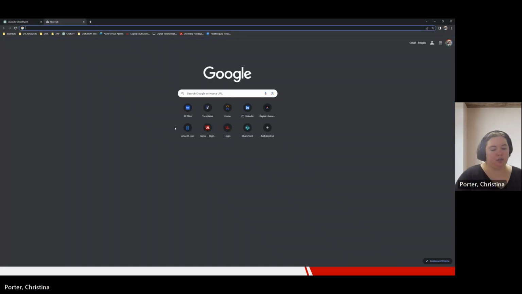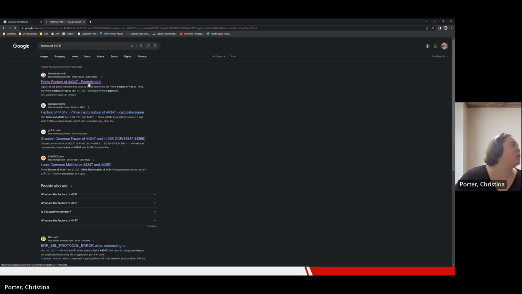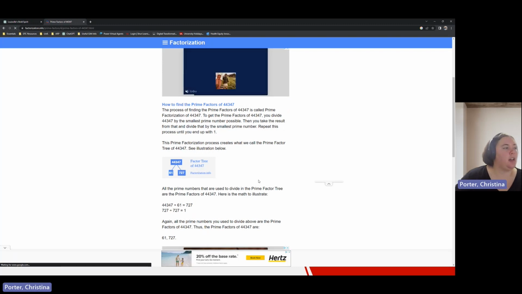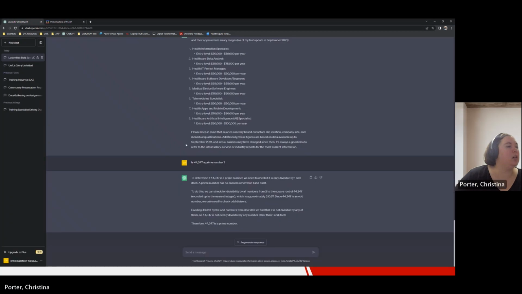However, when we look up the factors of 44,347, our factors are going to be 61 and 727. So why does it say that 44,347 is a prime number?